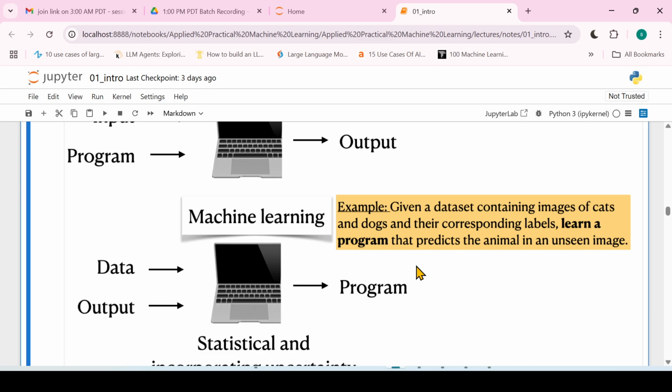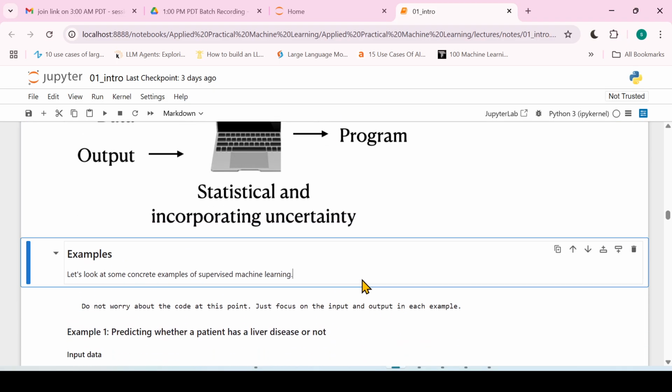Here is a different example of machine learning: given a data set containing images of cats and dogs and their labels. We have the data, which is the images of cats and dogs, and we also have the label, which is the output. Now machine learning will return you the program which will help you predict whether an image is a cat or a dog, right? So it's a very different approach to solving the problem, right?